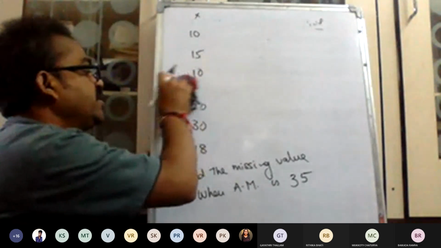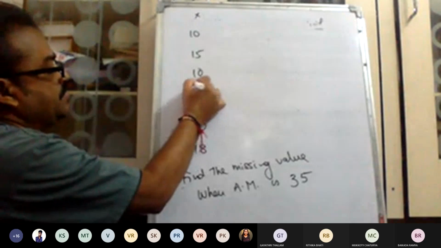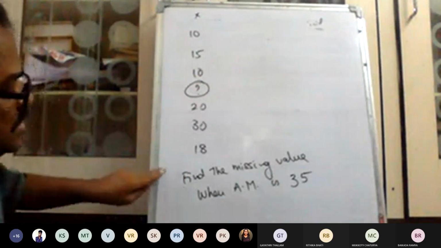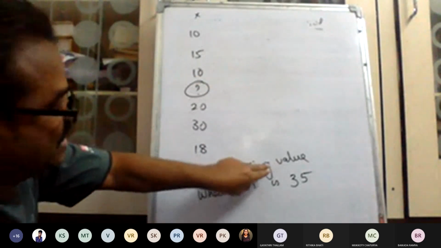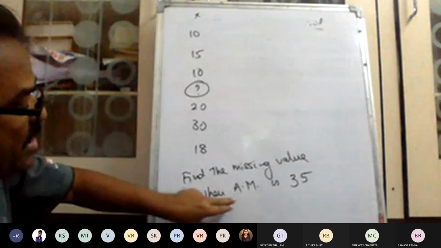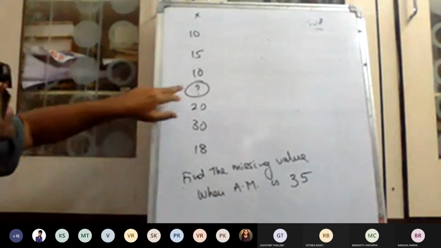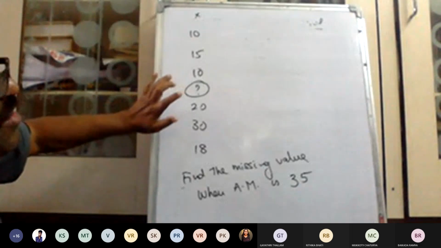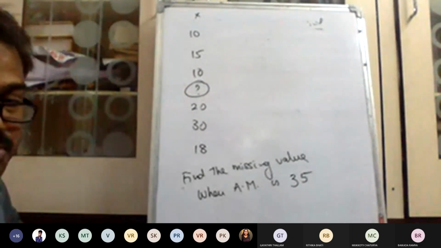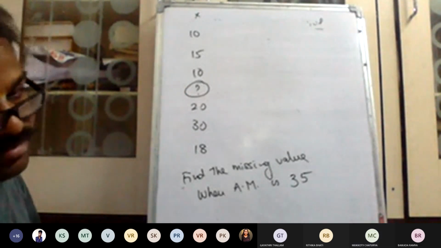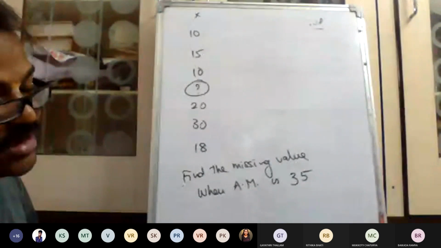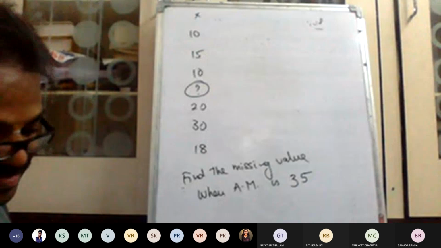So one piece of information is not there, which means one variable is not given. But they say find the missing value when arithmetic mean is 35. Arithmetic mean is given, but what is the value here? One value is missing. What is that value? Mid value. Here I am not asking about the mid value. What is the value? That's all, the missing value.